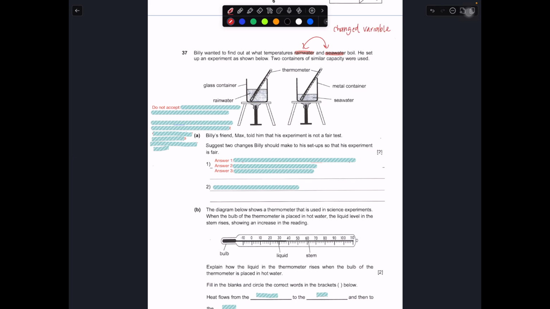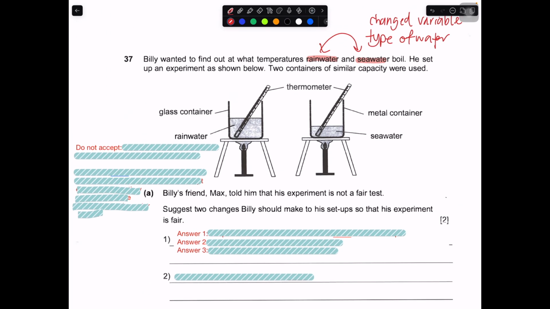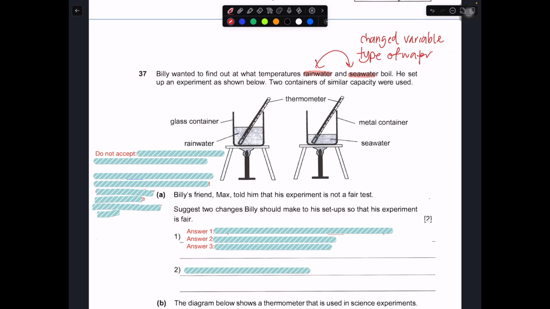Okay, and how do I phrase it? I can say type of water. The change variable here is the type of water. So he set out an experiment. Two containers of similar capacity were used.